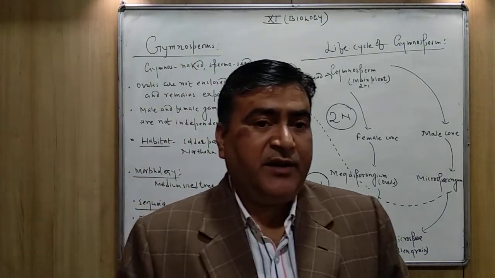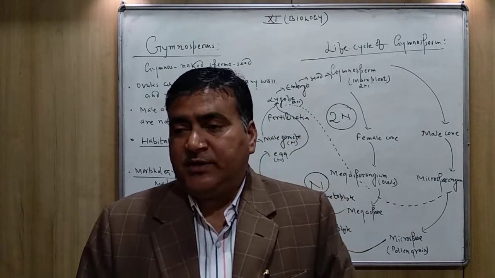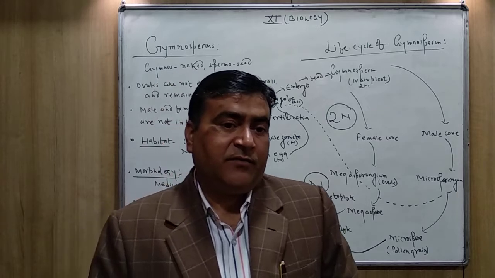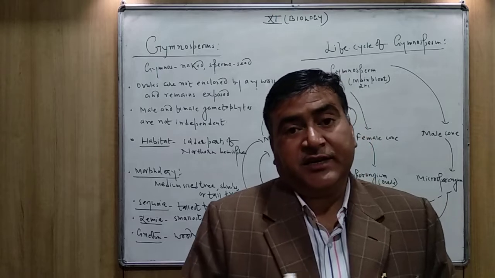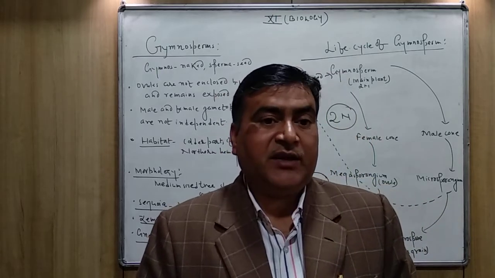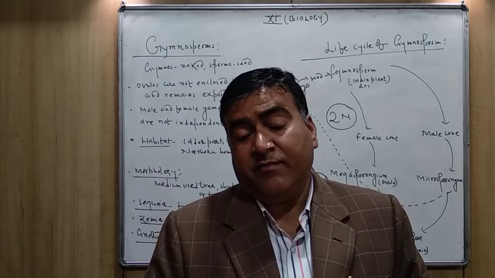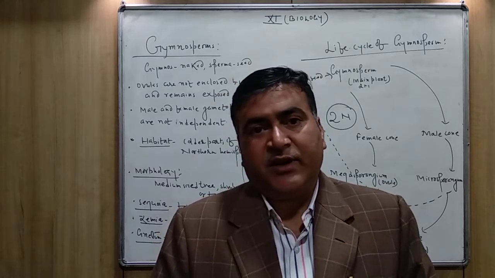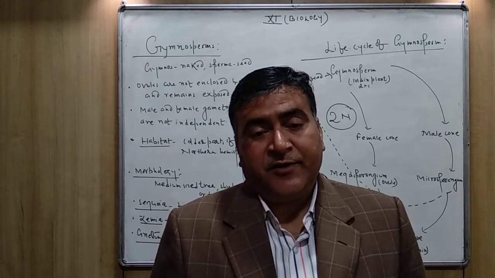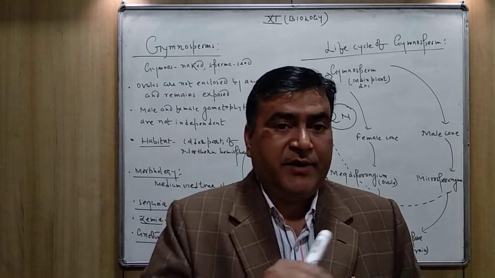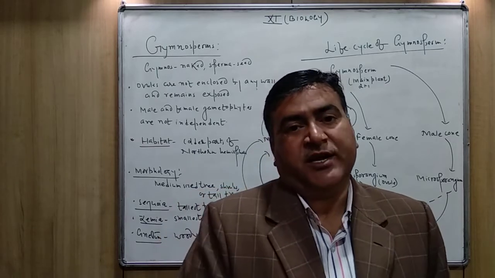It's very, very important when you are going to differentiate from the pteridophytes or bryophytes. In bryophytes and pteridophytes, the male and female gametophytes are independent, but here the male and female gametophytes are not independent, and they are totally dependent on the sporophytic plant, that is the main plant. I will explain through the diagram also.